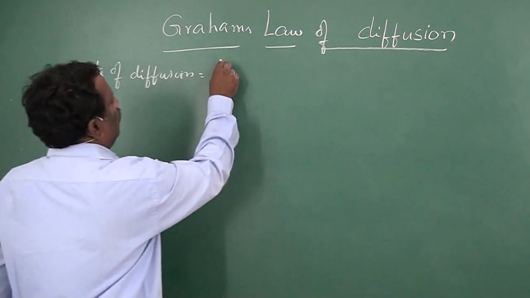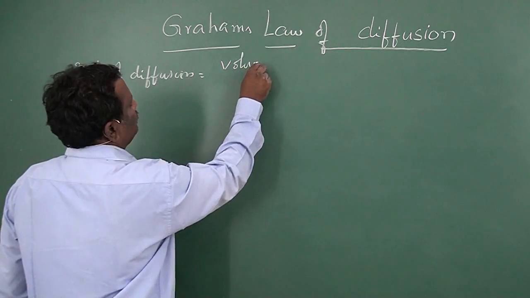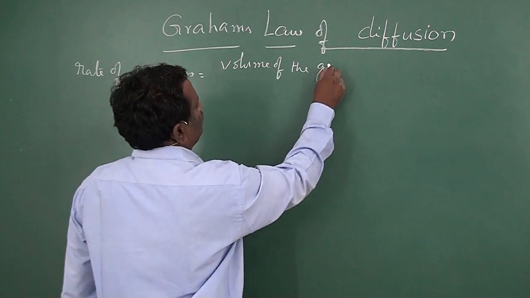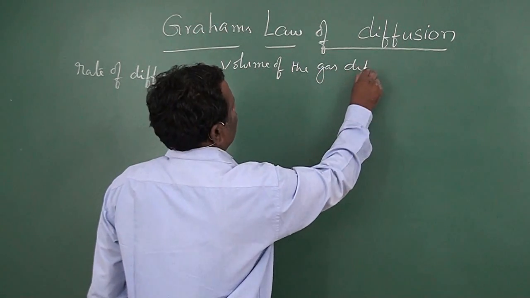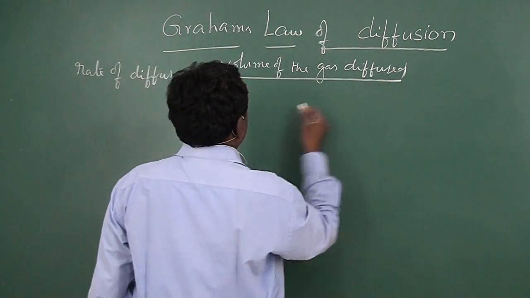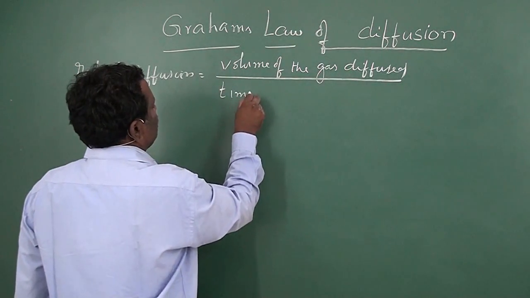is equal to the volume of the gas diffused by the time taken for diffusion.